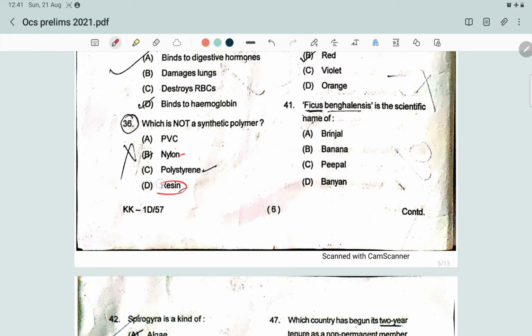Then the answer will be resin. Resin is not a synthetic polymer. What is resin? Resin is typically the name to refer to a naturally occurring organic compound that is sourced from plants, and it usually consists of a non-crystalline liquid substance that is fusible, making it an effective alternative to plastic and other forms of design.